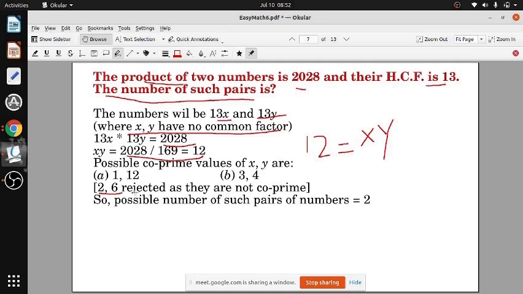2 and 6 have a common factor 2. So if it were 2 and 6, the 2 would go out, so then the LCM would not have been 13, it would have been 26. So 2 and 6 we reject.